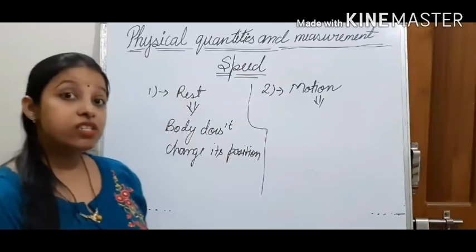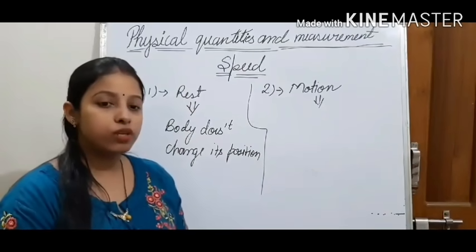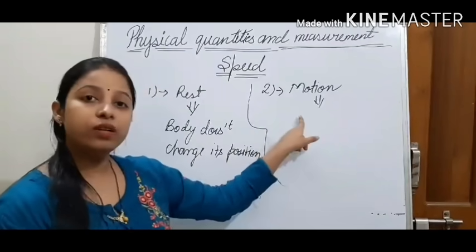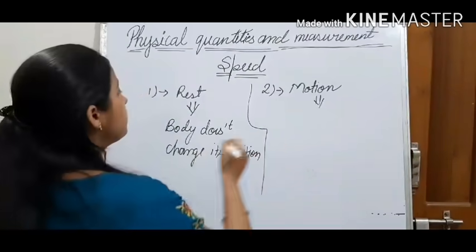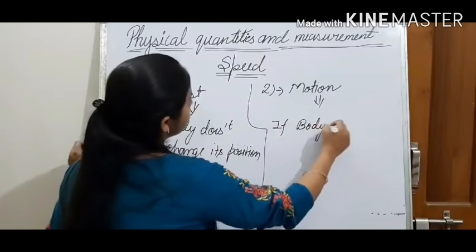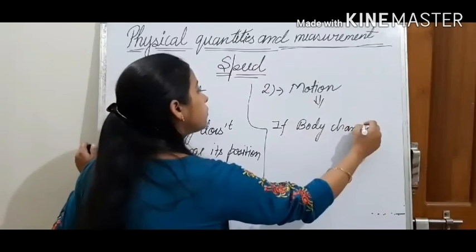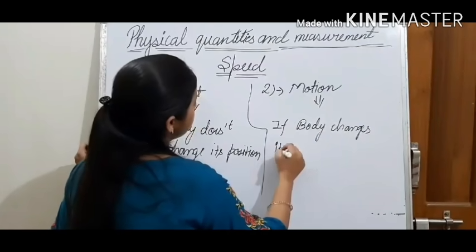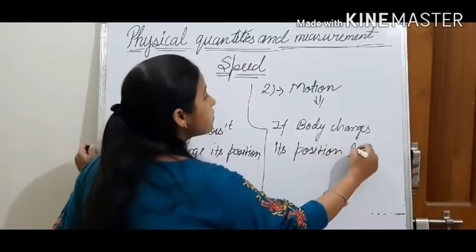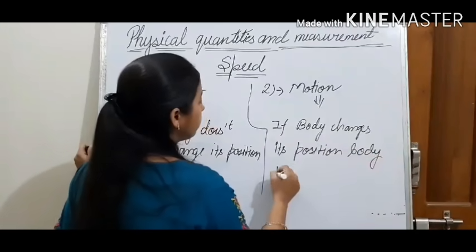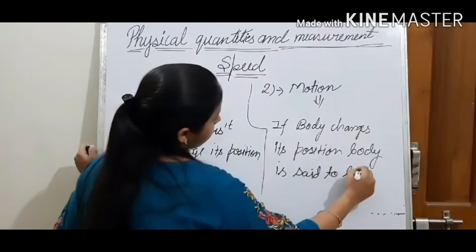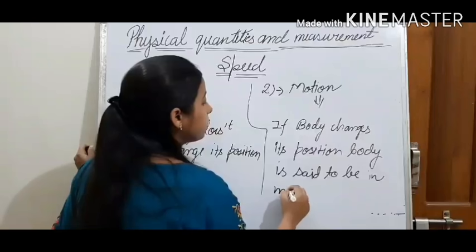If a body changes its position with respect to its surrounding, then the body is said to be in motion.